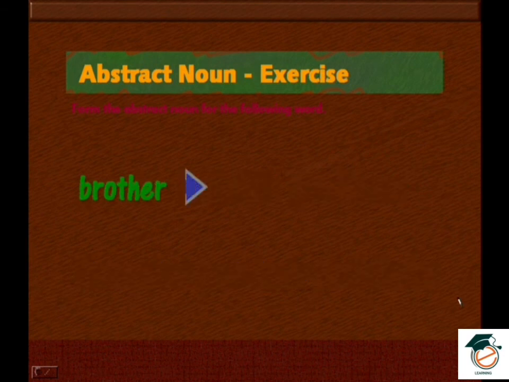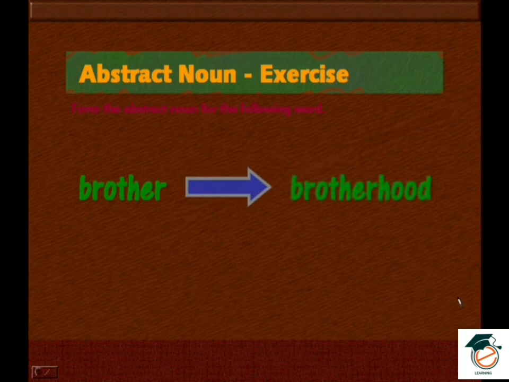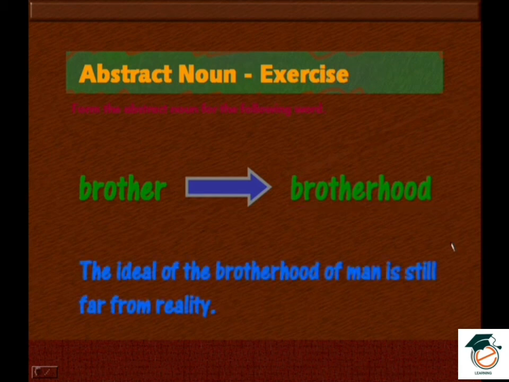Brother. Brotherhood. Brother, brotherhood. So this is the abstract noun. The ideal of the brotherhood of man is still far from reality.